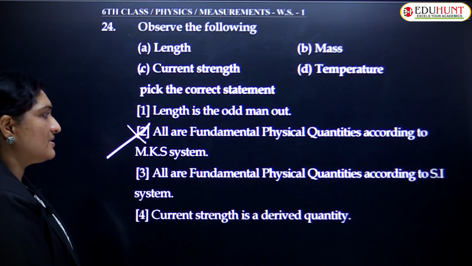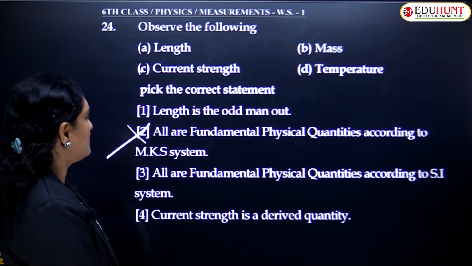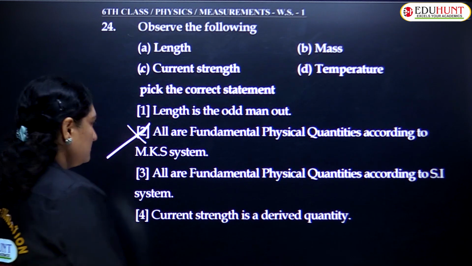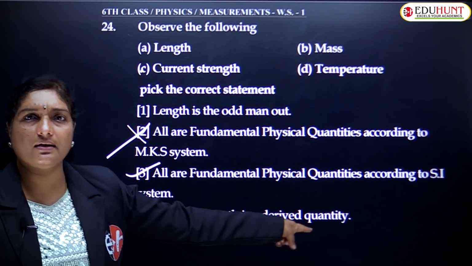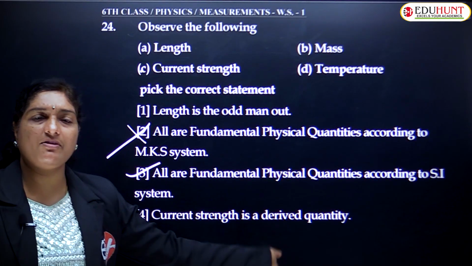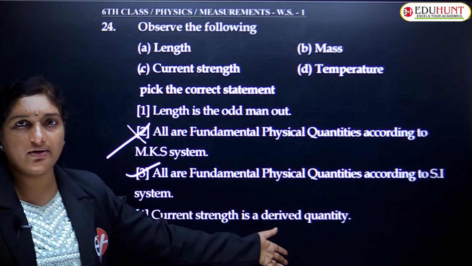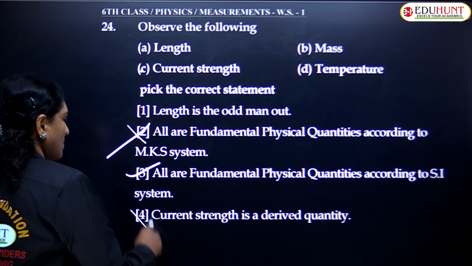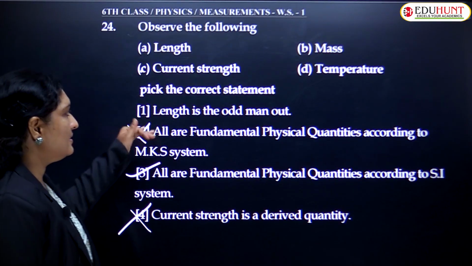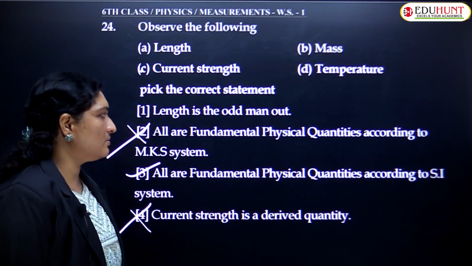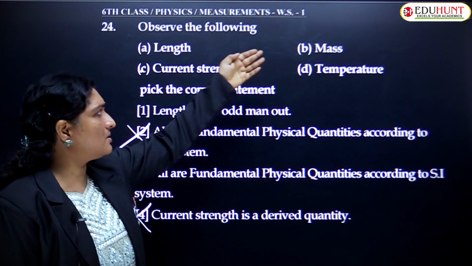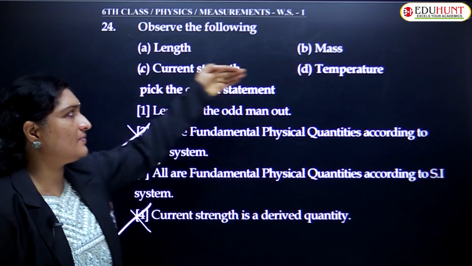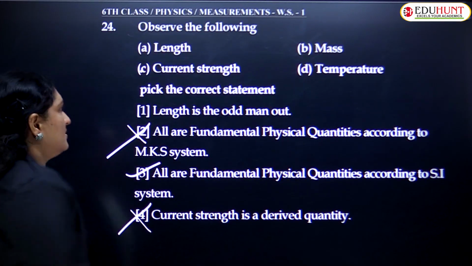All are fundamental physical quantities according to the SI system. Of course, it is true. Is current a derived quantity or a fundamental quantity? If it comes under the 7, it is fundamental, not derived. So this is also a wrong statement. Now, length is the odd man out. Is it? No, length is also a physical quantity, mass is also a physical quantity, current strength is also a physical quantity, temperature is also a physical quantity.